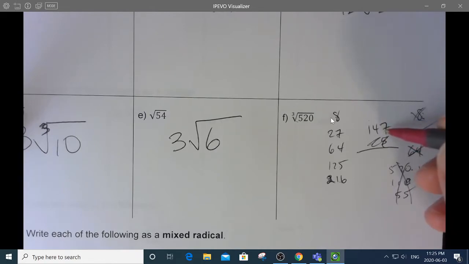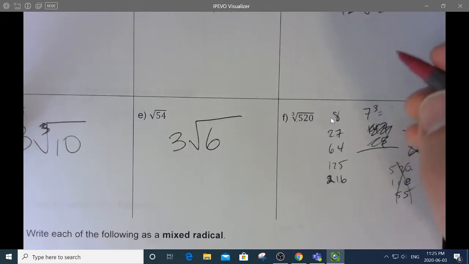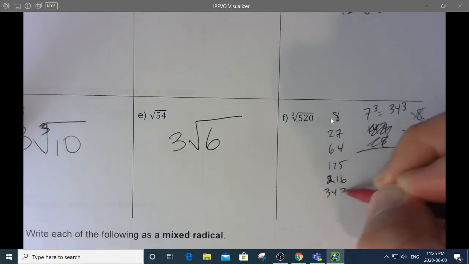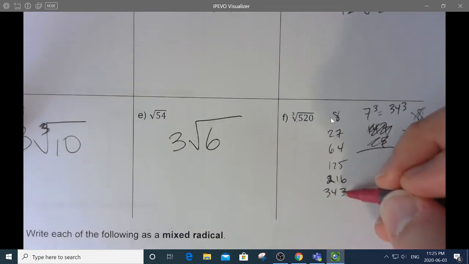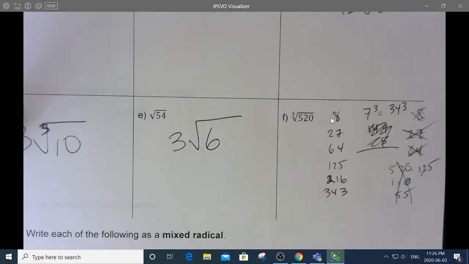7 cubed is, oh, wait a minute. 7 times 50. Oh, hang on. I have that wrong. 7 cubed is not 147. 7 cubed is 49 times 7. 50 times 7 would be 350. So 350 less a 7 is 343. Well, that's still not going to work. If I get 2 of those, I'm already past that number.